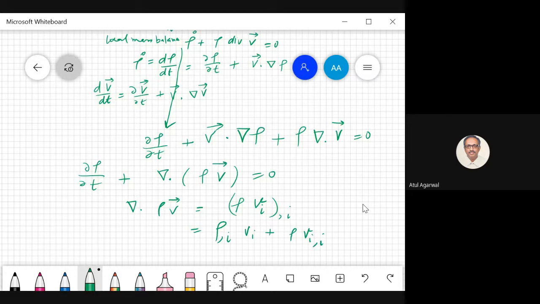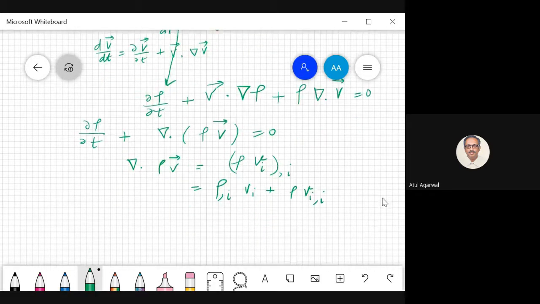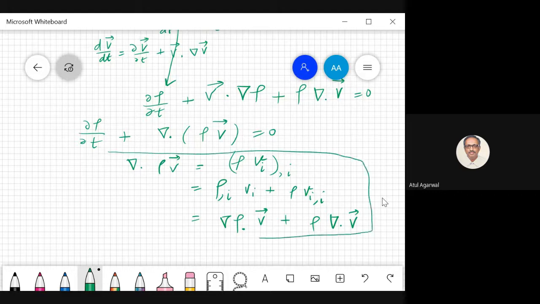So you see, this is nothing but the gradient of rho. And this is nothing but your vector v. This is rho divergence of velocity. So all these things are very good tricks. If you know them, your life will be easy. All right. So this way I have shown you the equivalence of these two.